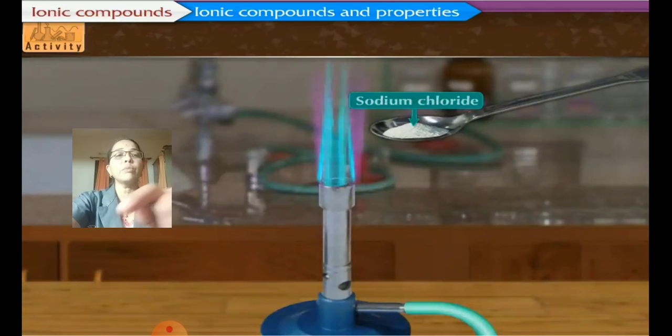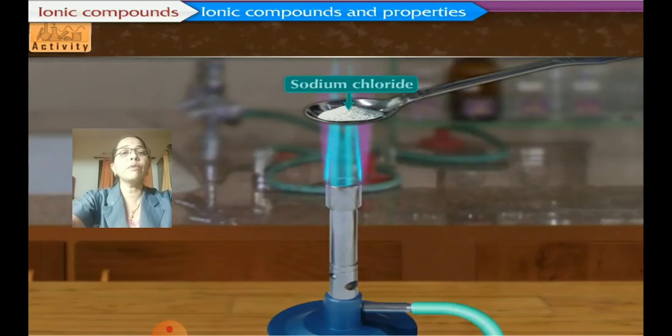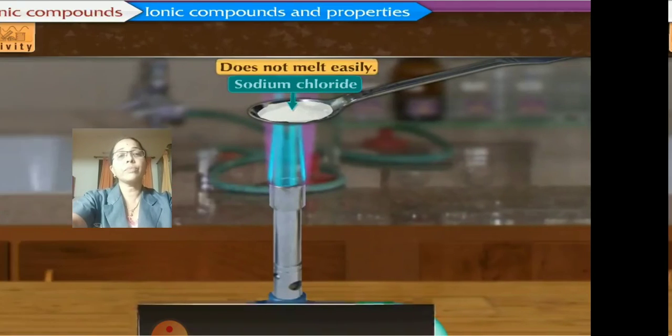If you take sodium chloride in a spatula, which is like a spoon we use in a laboratory, and heat it, you will find it loses its crystalline structure and becomes a white amorphous powder. Now it is shiny and crystalline, then after heating it becomes an amorphous white powder.